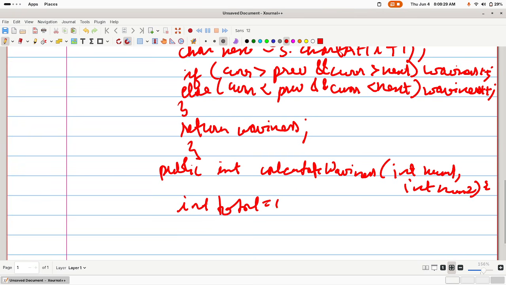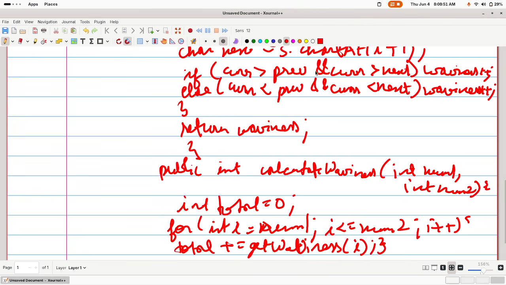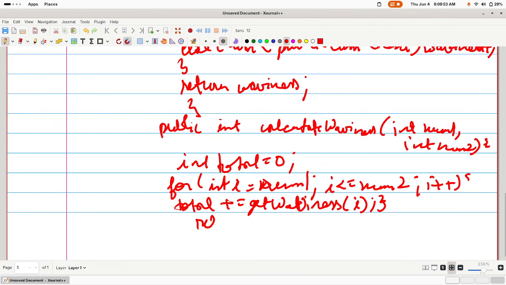Int total equal to 0. For int i equal to num1 and i less than or equal to num2, i plus plus. Now do what? Total plus equal to get waviness, and pass this i. Close your for loop and finally return what? Return total.